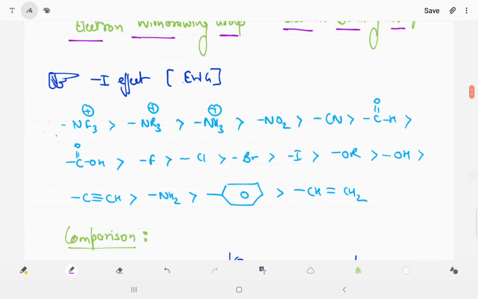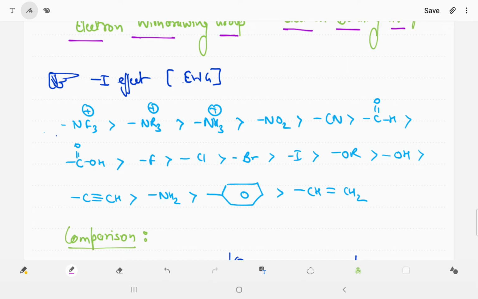This is very important. Without this you cannot solve each question. If you want to solve each and every question, you go with the minus I table and plus I table. That is very important for the whole of organic chemistry. This sequence you have to understand.